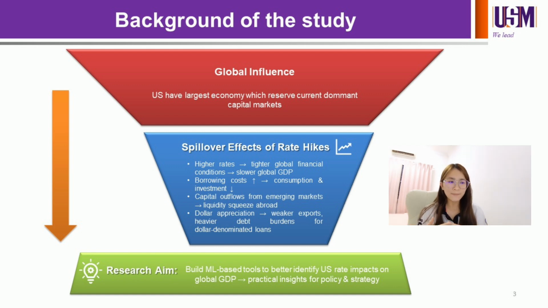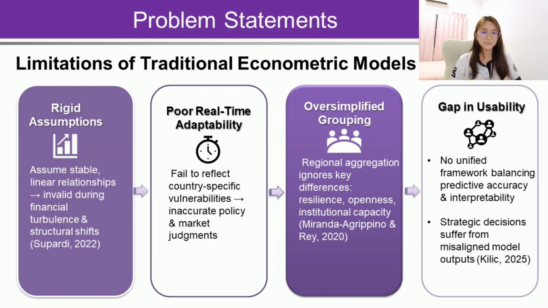So in this research, we aim to build machine learning tools to better identify how the US rate impacts global GDP and provide practical insight for policy and strategy. Let's continue with the problem statement: why we choose the machine learning model instead of the traditional economic model. The traditional model has many limitations, such as rigid assumptions. It keeps assuming a stable and linear relationship. It is also very poor in real-time adaptability and unable to reflect country-specific vulnerability, causing inaccurate policy and market judgment. For grouping, compared with the machine learning model, the traditional model oversimplifies by using regional aggregation that ignores key differences.